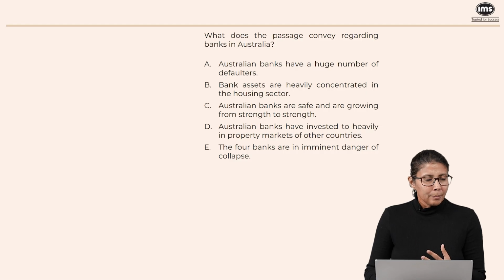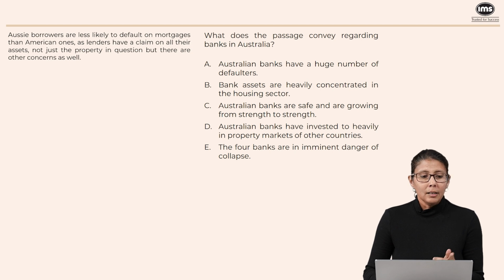Now here we have a fact-based question for which you might find that you have to go back to the passage to check. So we will refer to the text to justify our answer. What does the passage convey regarding banks in Australia? In other words, which of the following is true about Australian banks? That's all we need to really do. The first option says Australian banks have a huge number of defaulters. This in fact is contradicted to some extent. Aussie borrowers are less likely to default on mortgages. So we don't know that the banks have a large number of defaulters. So this can be eliminated.